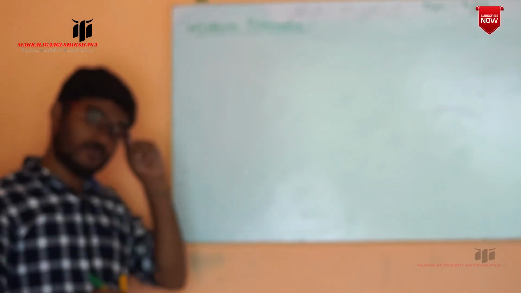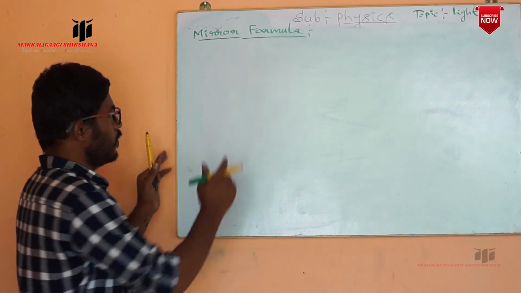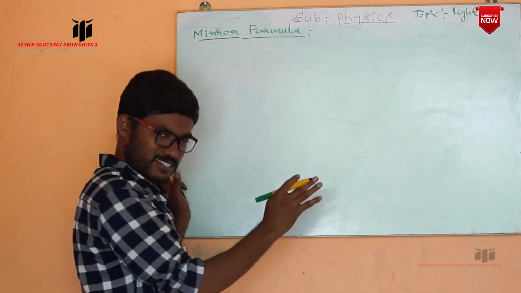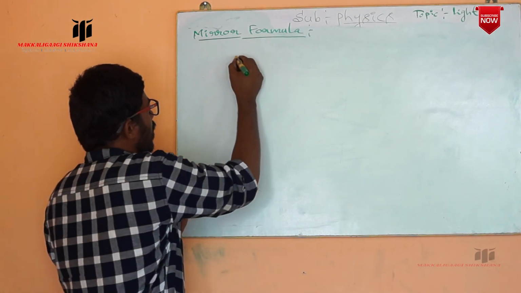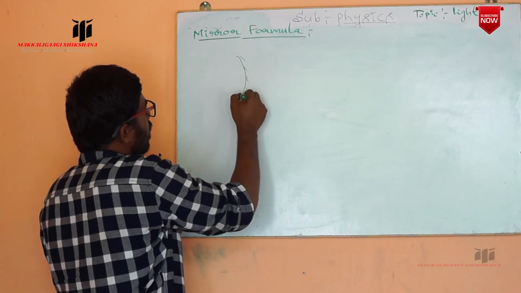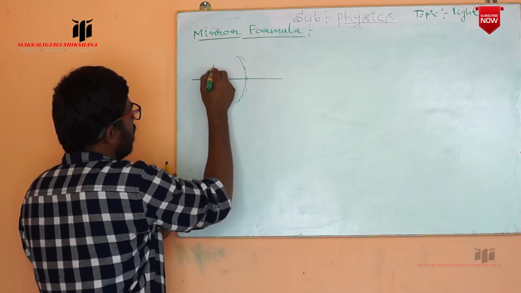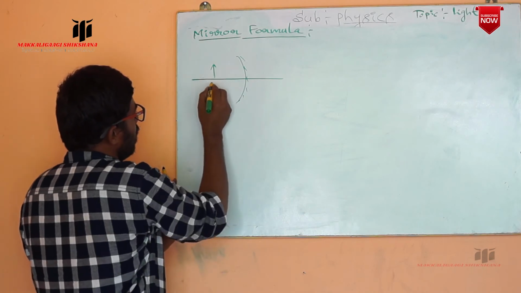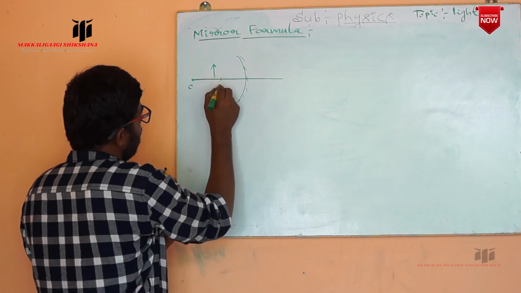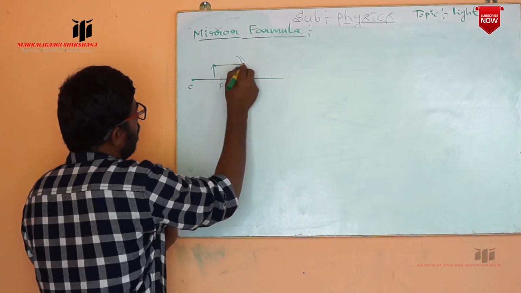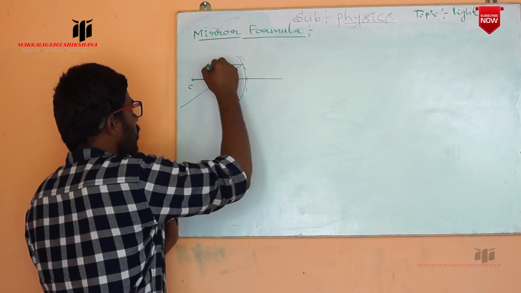For you there is no derivation, directly the formula is there. So observe carefully. We can take any lens or any mirror. It may be concave or convex. For example, we have taken one concave mirror, and here is the position of the object. Now we have placed it in between the focus and the center of curvature, and somewhere the image is formed.